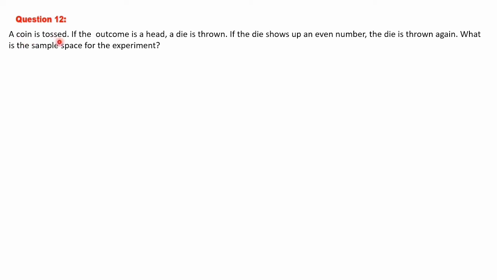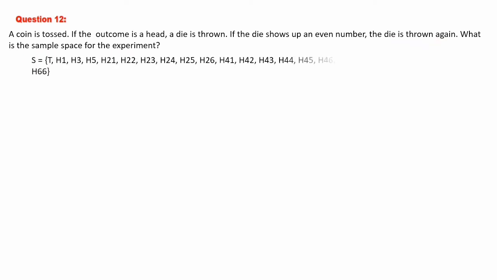A coin is tossed. If a coin is tossed, you will have 2 outcomes, head and tail. If the outcome is a head, a die is thrown. So tail means you don't need to do anything. If the outcome is head, then a die is thrown. Then if a die is thrown, you will have 6 outcomes, 1, 2, 3, 4, 5, 6. If the die shows up an even number, means 2, 4, 6 are even numbers, the die is thrown again. Means again you will get 6 more chances, 1, 2, 3, 4, 5 and 6. So what is the sample space for this experiment?